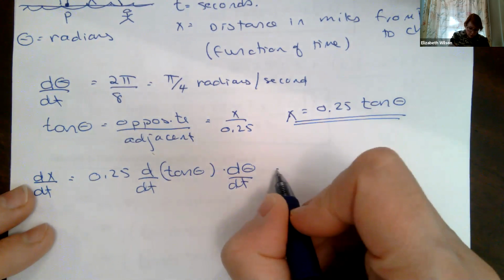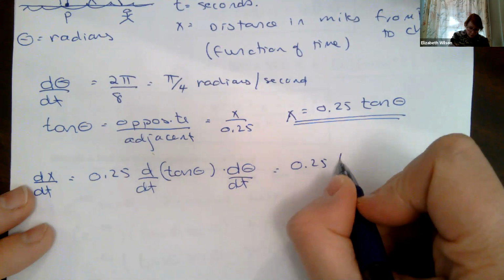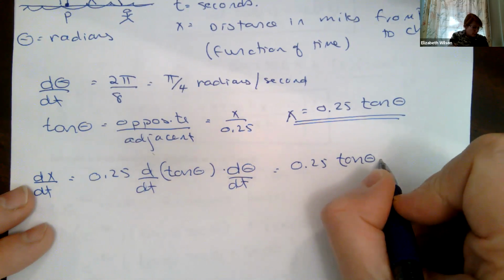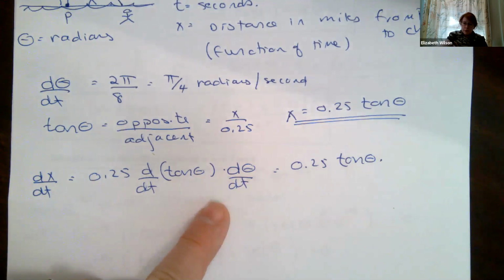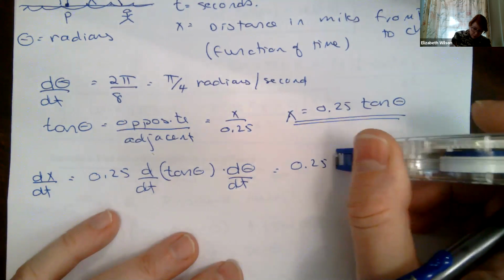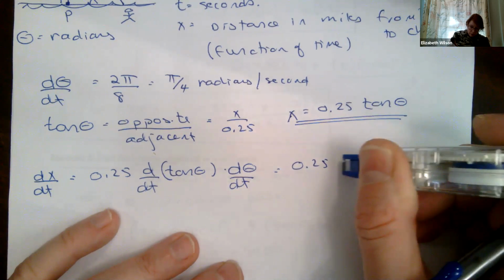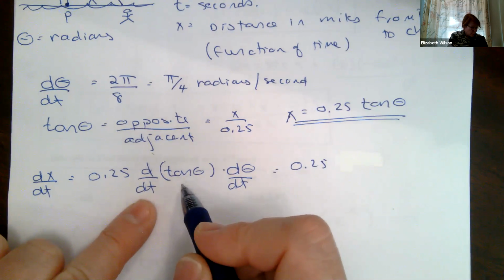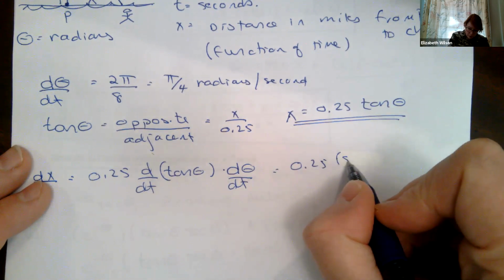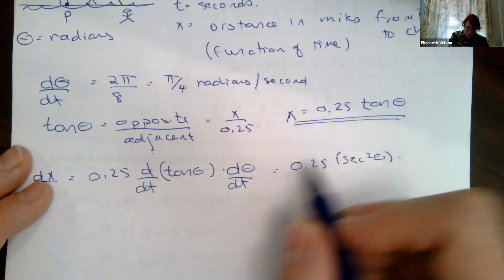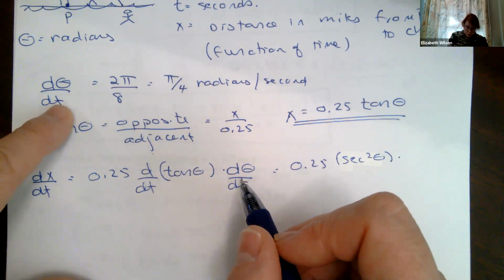All right, so let's plug in what we know. So 0.25 tangent of theta times, oops, I should have taken the derivative of my tangent. Sorry, let me fix that. My derivative of my tangent, right, is secant squared of theta. Now d theta/dt, we were told d theta/dt was pi over 4.